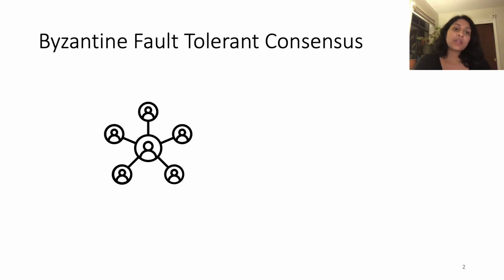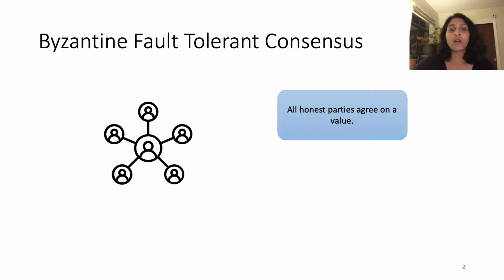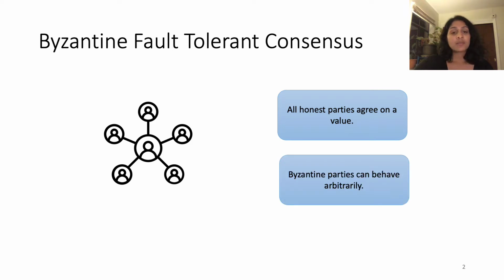So in this work, we're looking at Byzantine fault-tolerant consensus. And in consensus, you want all honest parties in the network to agree on the same value. And Byzantine parties can behave arbitrarily, so they won't necessarily follow the protocol.